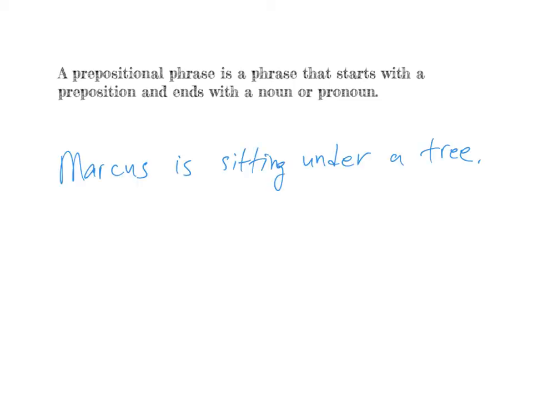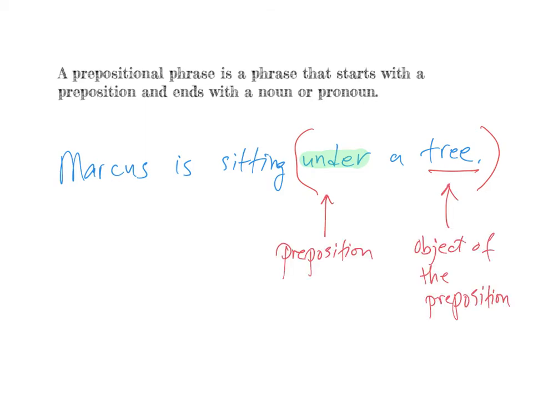And so with the example, Marcus is sitting under a tree, we already saw that under is a preposition, and tree will be the object of the preposition, so that this, under a tree, is a prepositional phrase. So as I said, under is the preposition, and tree is called the object of the preposition. And altogether, they make up a prepositional phrase.